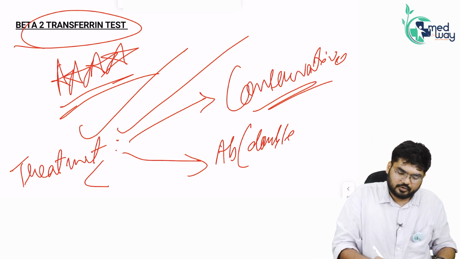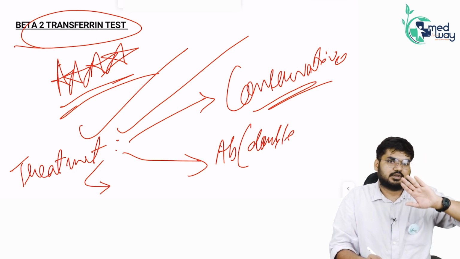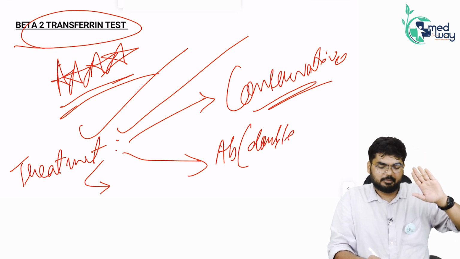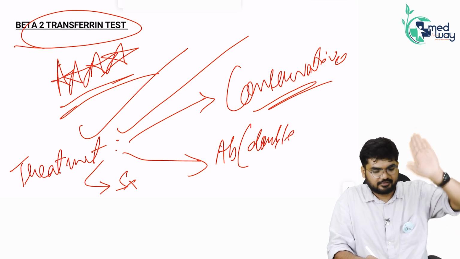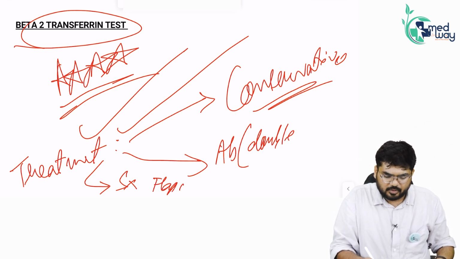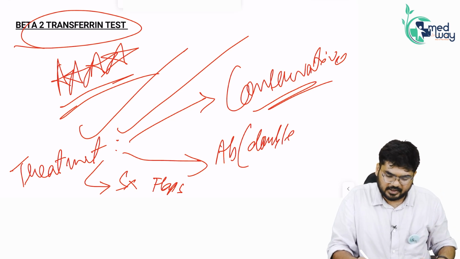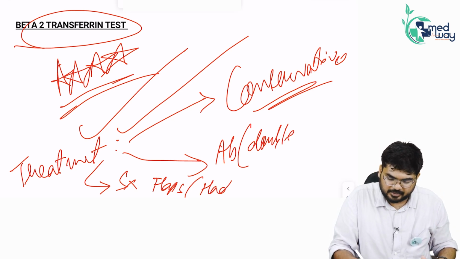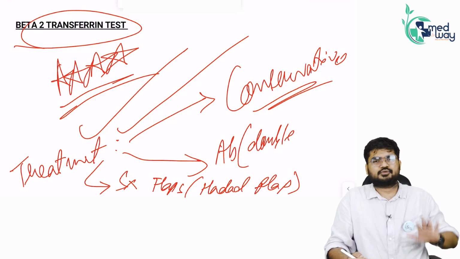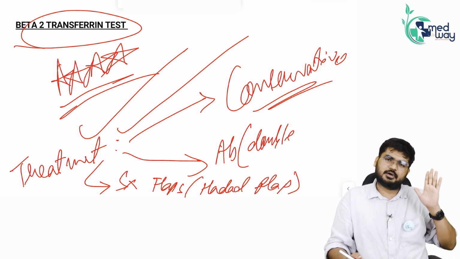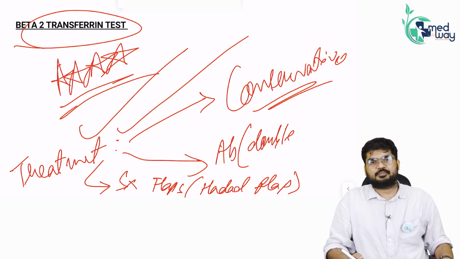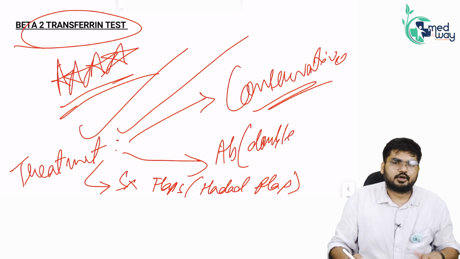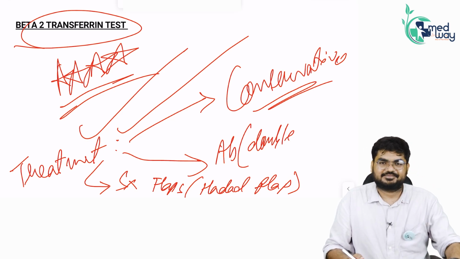Rarely we go for a surgical management of the CSF rhinorrhea. Basically the surgical management is covering that area with flaps. Very less commonly asked are these flaps, like there are something called as Haddad flap or reverse Haddad flap. These are used for covering that CSF rhinorrhea part, but mostly what you have to remember is that the management is conservative. I hope you got this particular point of CSF rhinorrhea.